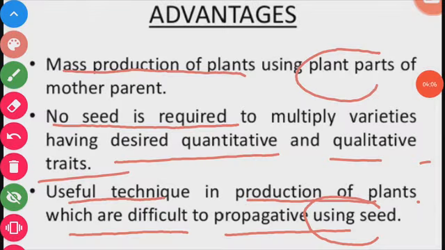Dear students, tissue culture is another most modern and efficient way of artificial reproduction of plants.